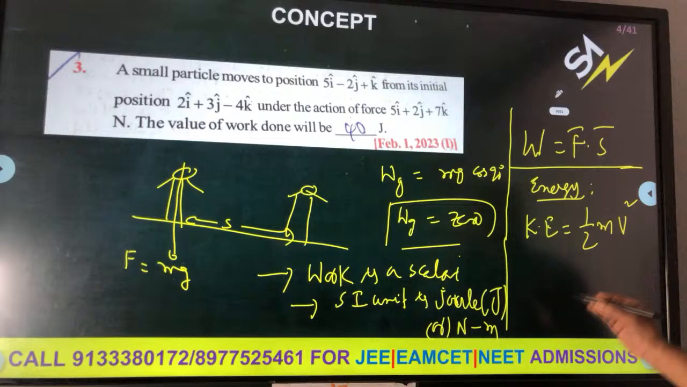So work done by the porter, I am writing W_P, plus work done by gravity is zero. He is asking work done by the porter. Work done by the porter is nothing but minus of work done by gravity. But in lowering, gravity is acting downward, displacement is also downward. So work done by gravity is positive, mgs, and minus of positive means work done by the porter will be negative.